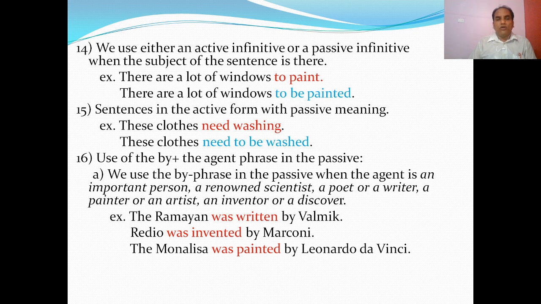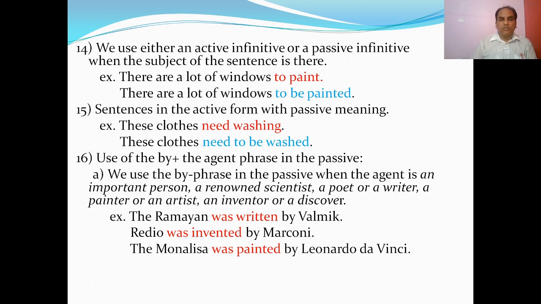Sentences in the active form with a passive meaning. These clothes need washing. You see, need washing. This is active form, but passive meaning. This means these clothes need to be washed. These clothes need washing. These clothes need to be washed. Meaning remains the same, but the first sentence is in active form and the second sentence is in passive form. So the form is different but the meaning is the same.